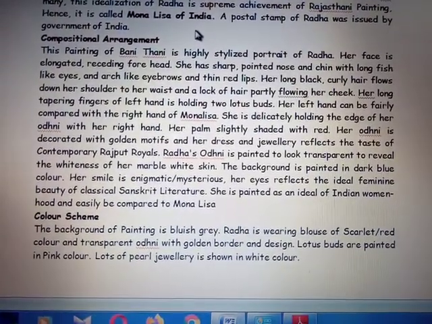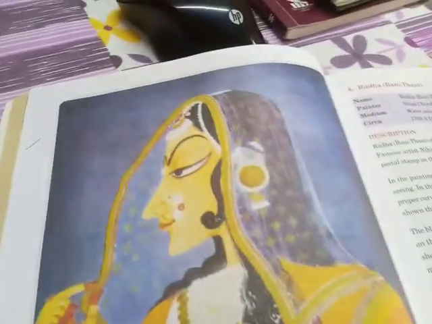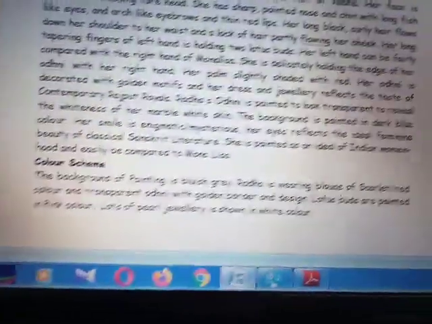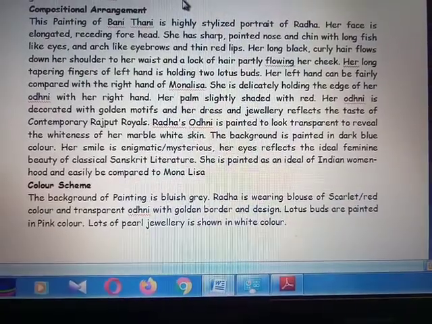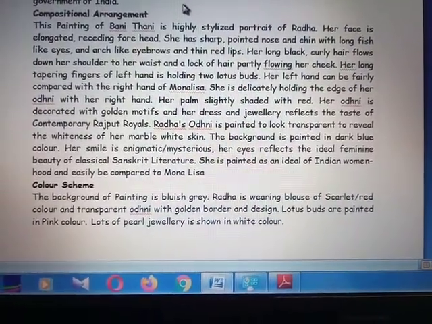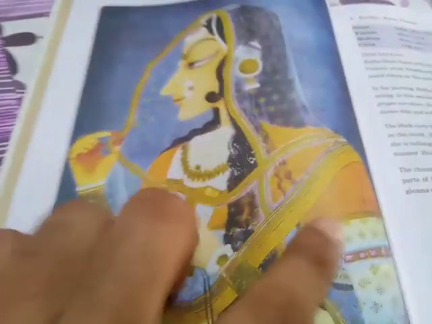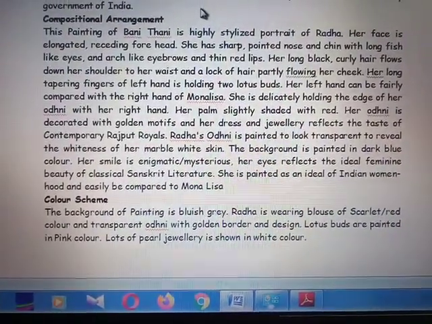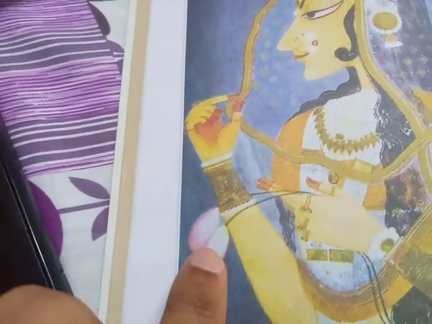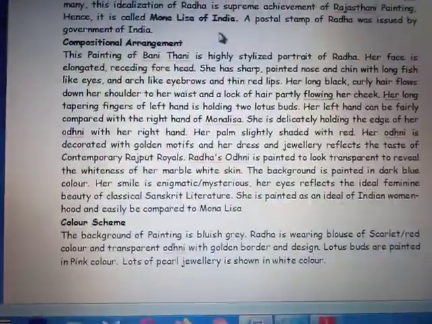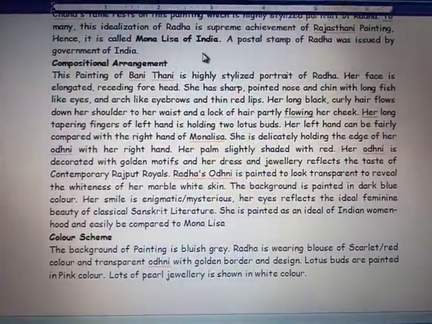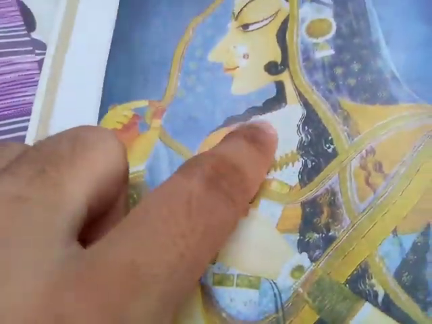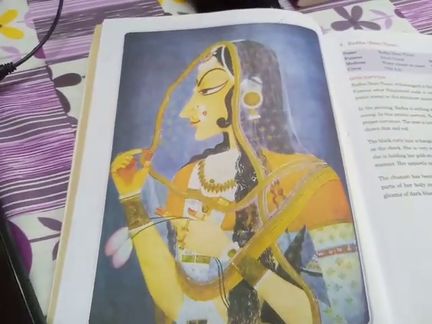Color scheme. The background of the painting is bluish gray, and Radha is wearing a blouse of scarlet red color and a transparent odni with golden border and design. Lotus buds are painted in pink color. A lot of pearl jewels are shown in white color. So this is all about this painting.